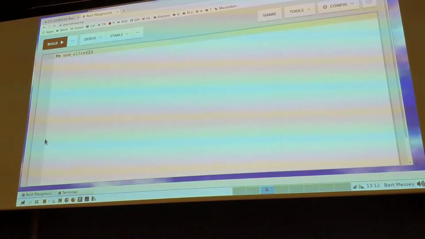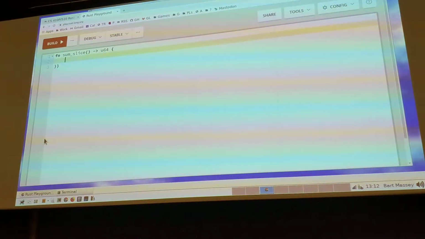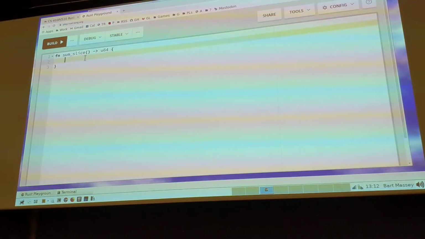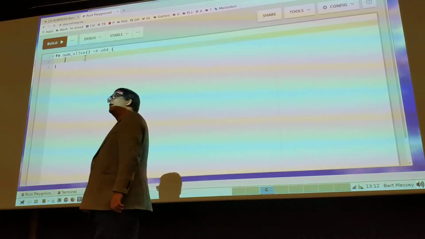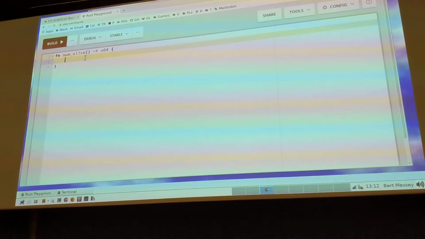So let's write a general version of some slice. This thing's already in the standard library, but let's write our own. We'll return a U64 because that's normally the biggest thing you would return. And we will now say, okay, so I'm going to return the sum of the elements of some slice. So what should the parameter type be for this thing, ideally? Before you answer that question, I'm going to make the caller.